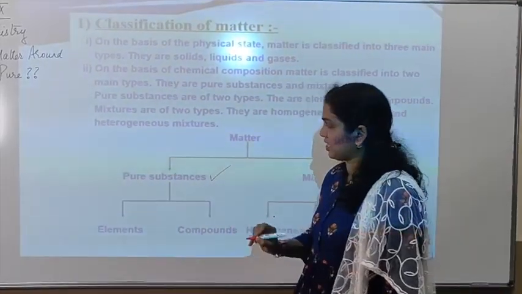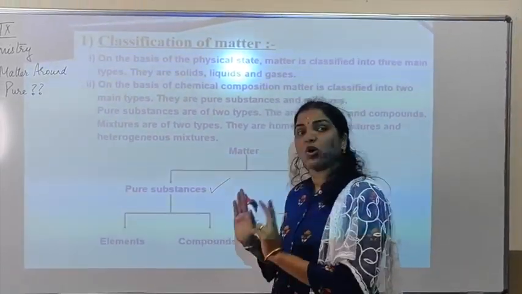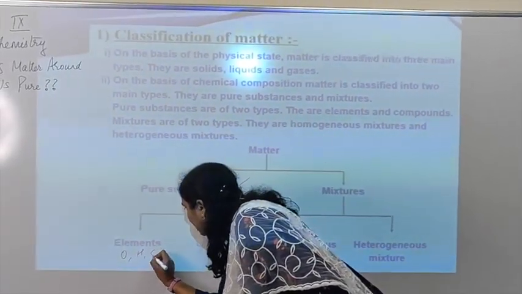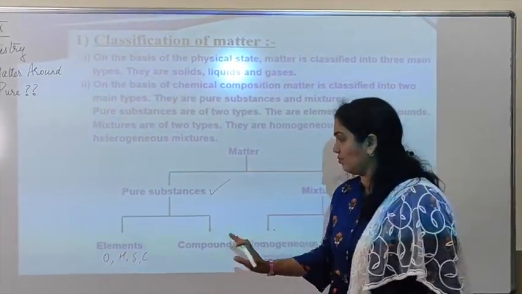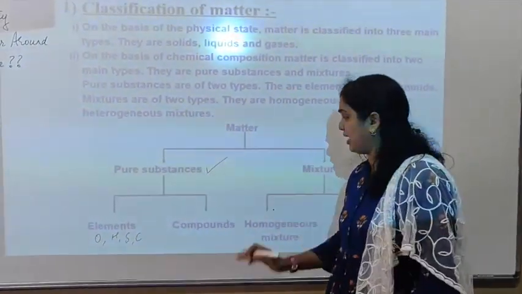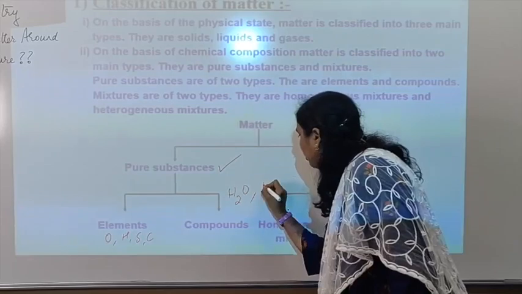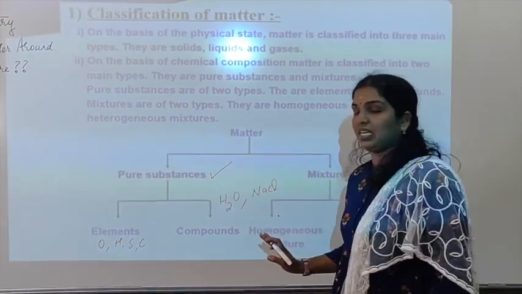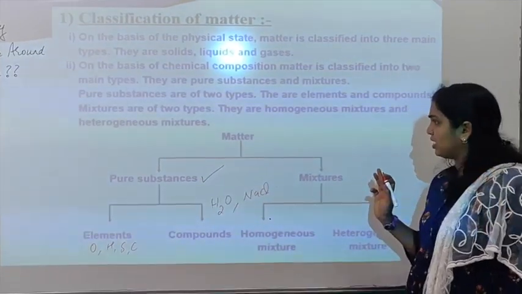Pure substances are classified into elements and compounds. Pure means only one kind of atoms are there. Elements are, for example, oxygen, hydrogen, sulfur, carbon. Compounds mean there are two or more elements chemically combined together to form a compound, for example H2O, the water molecule, and NaCl. You can see here two or more elements are combined chemically. They cannot be separated through any physical means. So that is the classification of pure substances.